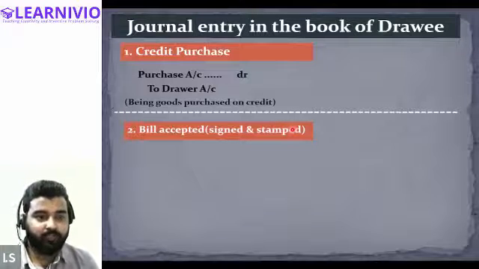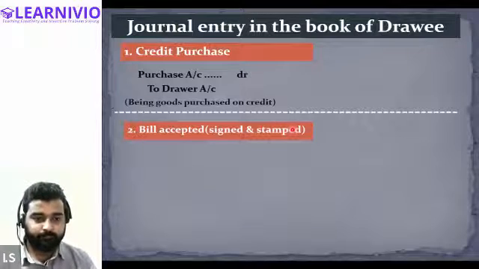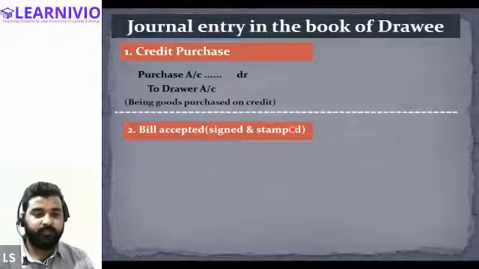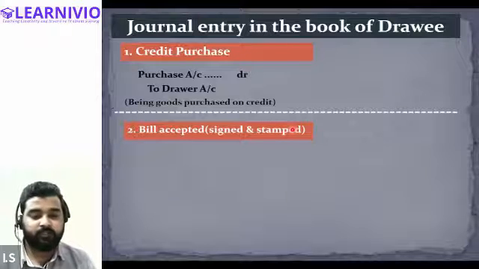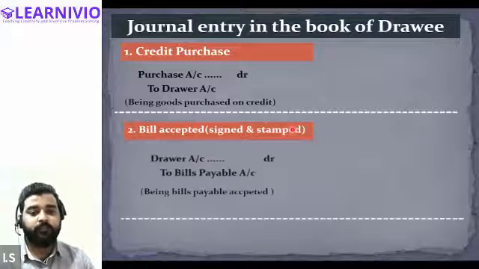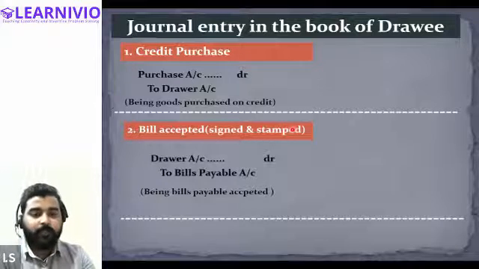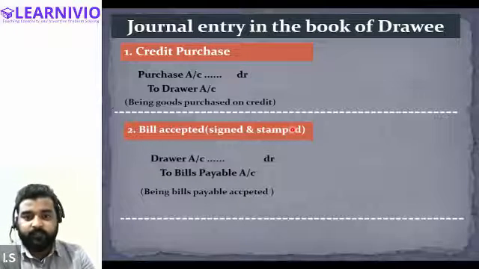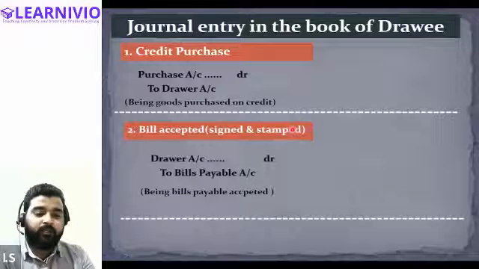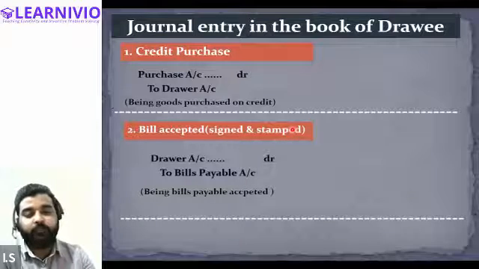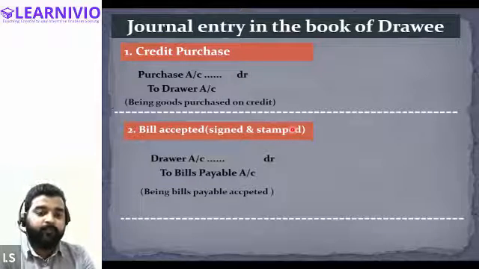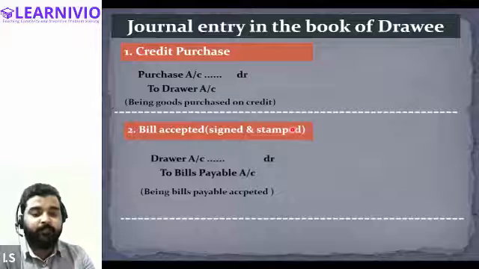So in order to generalize this particular activity, in this step, we will be writing Drawer's account debit to bills payable account. Is it clear, everyone? Because it is a kind of obligation, a kind of liability for the buyer, therefore instead of writing bills receivable, we will be writing bills payable.